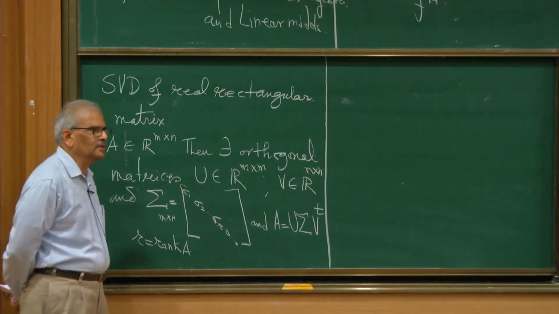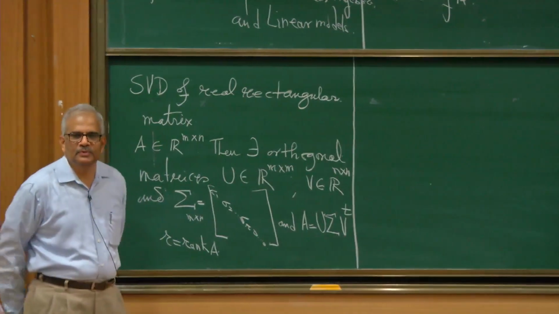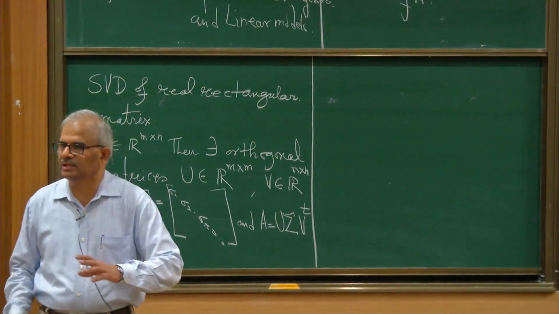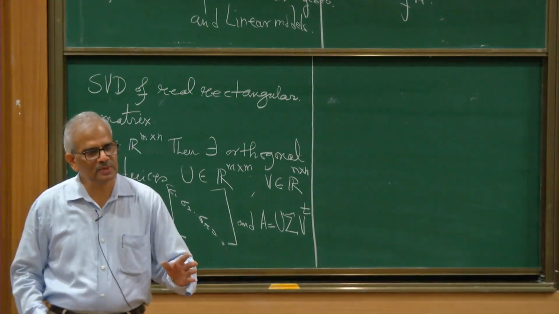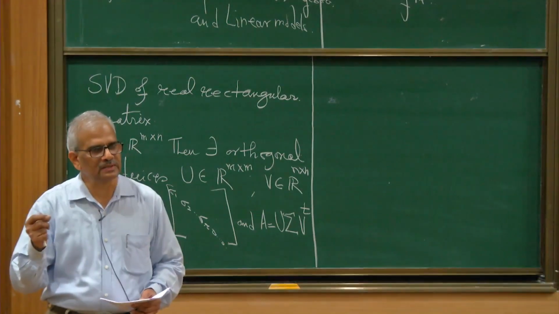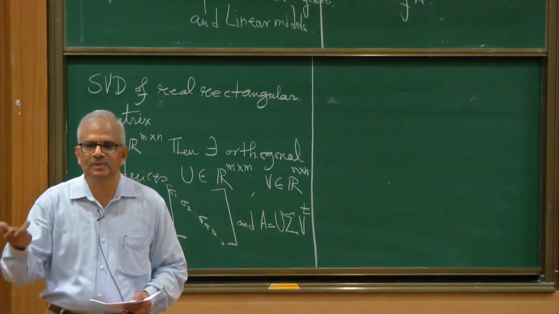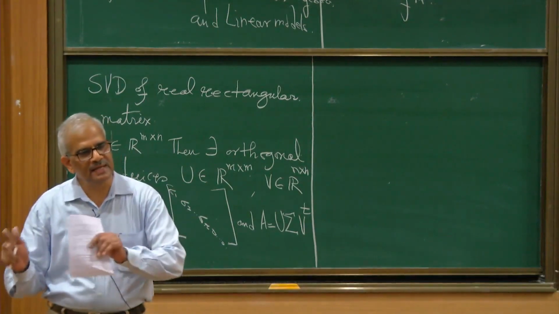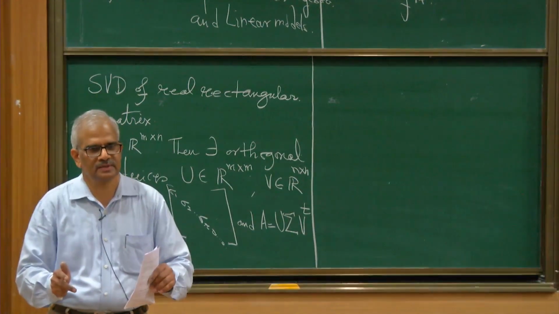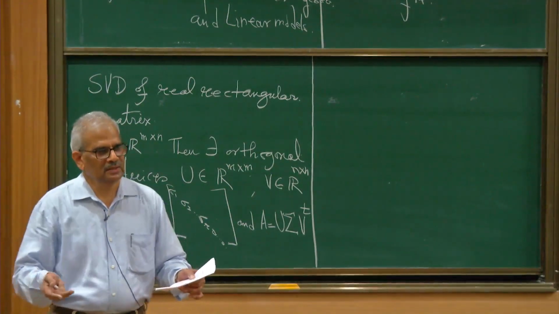Orthogonal matrices are very good matrices because they have these nice geometric properties. If you map a vector by an orthogonal matrix, the length of the vector will be preserved. If you take a linear transformation induced by an orthogonal matrix, then that linear transformation preserves dot product of vectors. It preserves length of vectors, and therefore it will preserve angle between vectors. So entire geometry is preserved when you apply a linear transformation induced by an orthogonal matrix. And we know the structure of orthogonal matrices. They are composed of reflections, right?